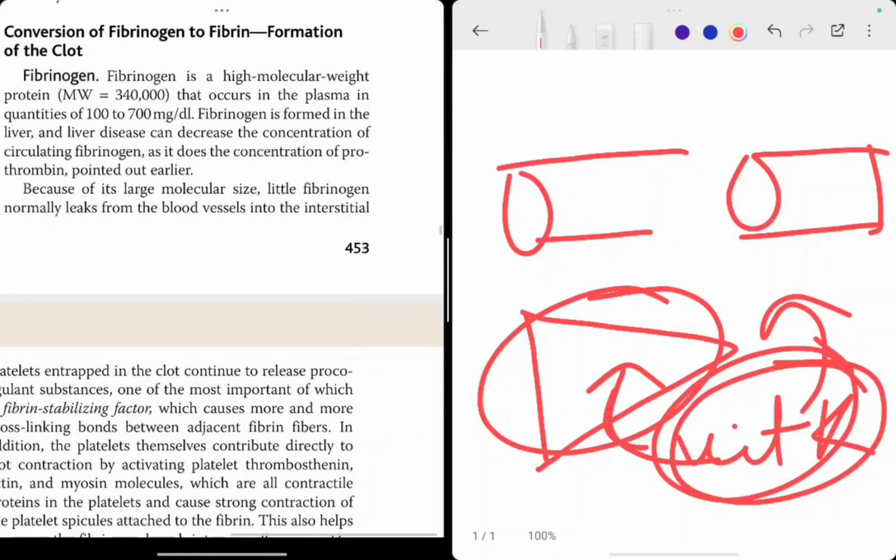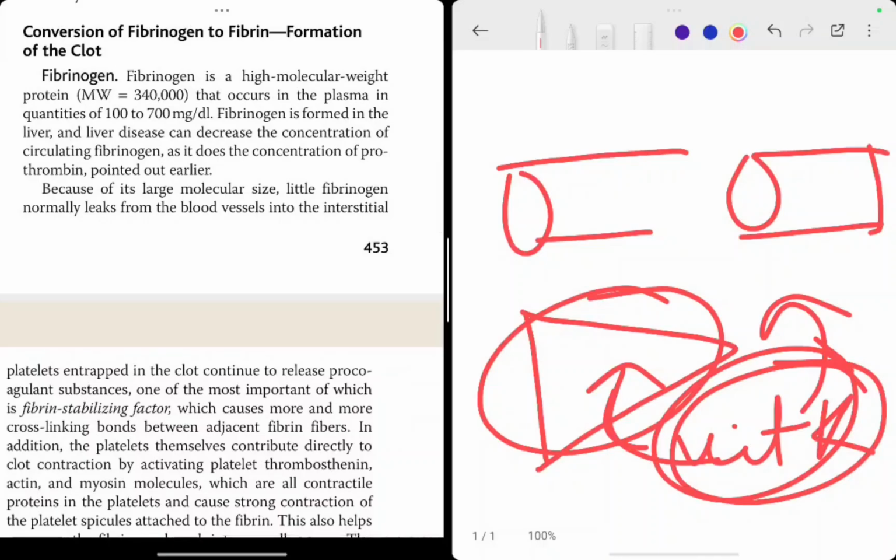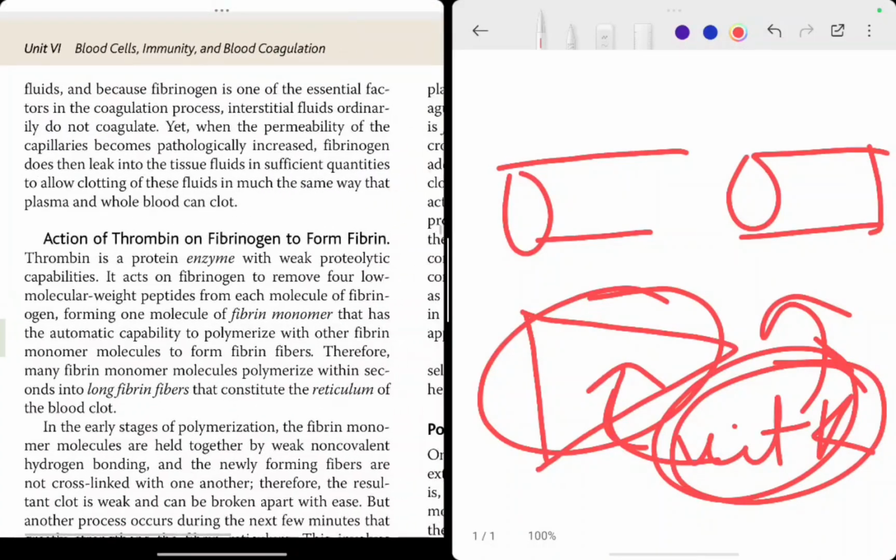Now, because of its large molecular size, little fibrinogen normally leaks from the blood vessels into the interstitial fluids, and because fibrinogen is one of the essential factors in the process, interstitial fluids ordinarily do not coagulate. Yet, when the permeability of the capillaries becomes pathologically increased, fibrinogen does then leak into the tissue fluids and allow clotting of these fluids in the way that plasma and whole blood can clot.